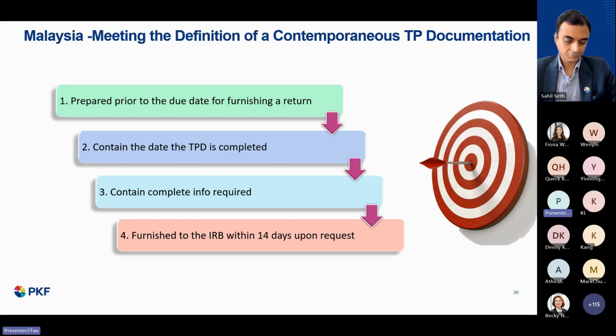The second point is it must contain the date the transfer pricing documentation is completed. It should be part of the report. And it must contain complete information as required by the tax office. And it must be furnished to the tax authority within 14 days upon request. So these are the four elements of how the tax office in Malaysia defines meeting the contemporaneous transfer pricing documentation.